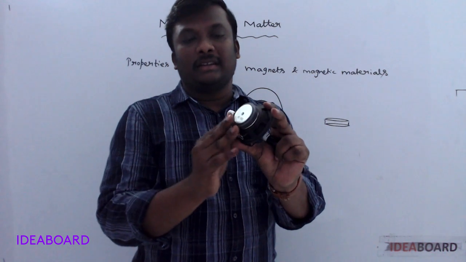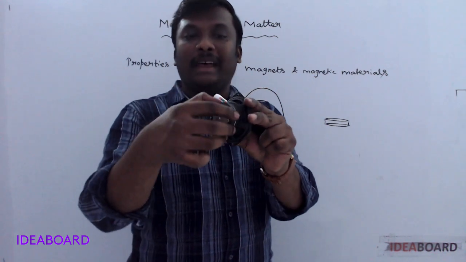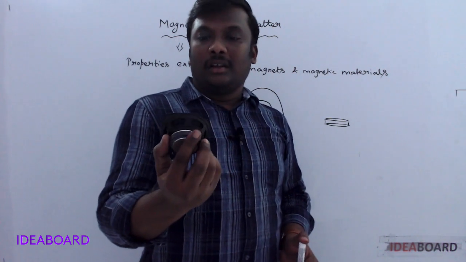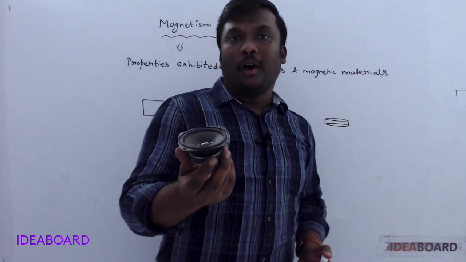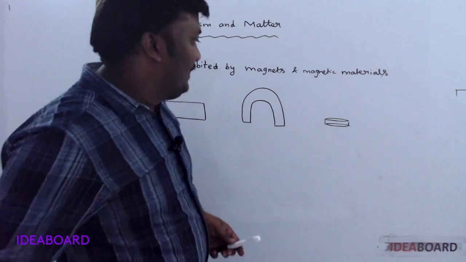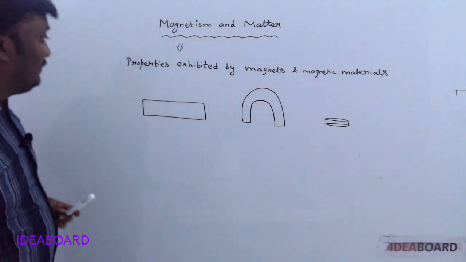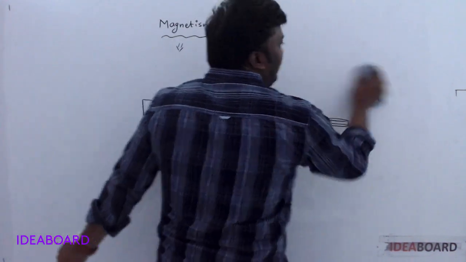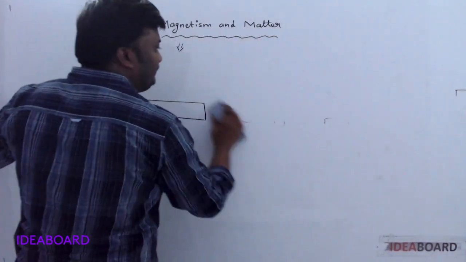This is a circular magnet, which is present in the home theater in my house. Okay, let us see the basic definitions related to magnetism.